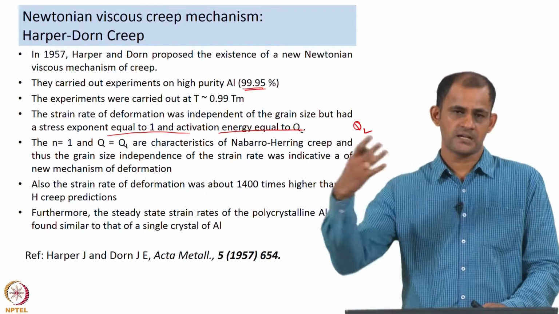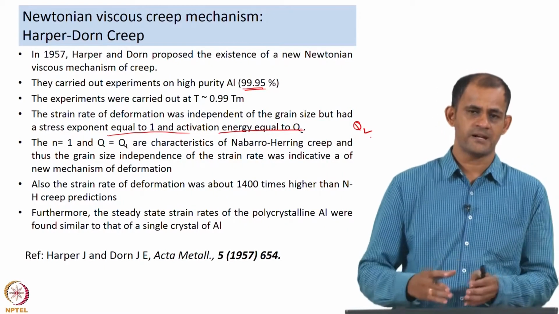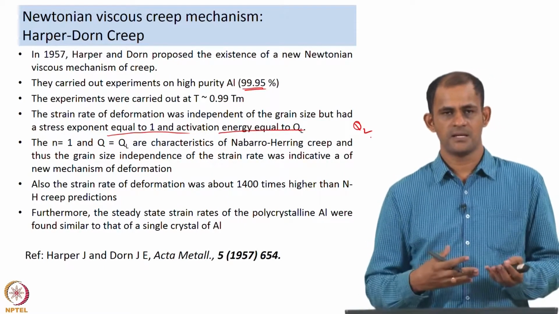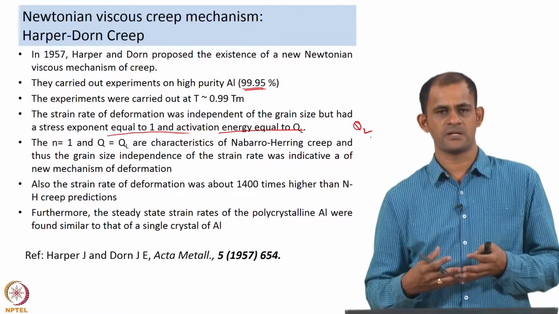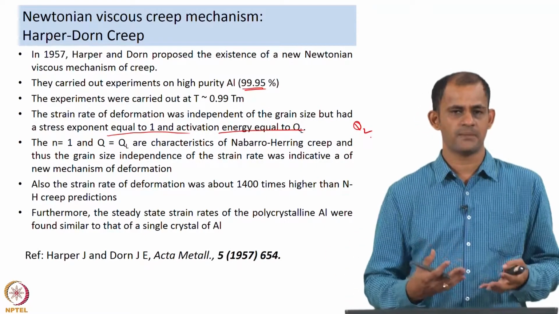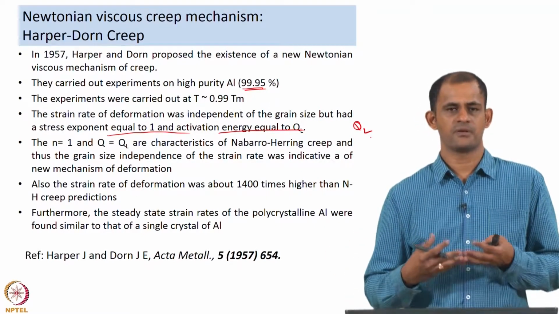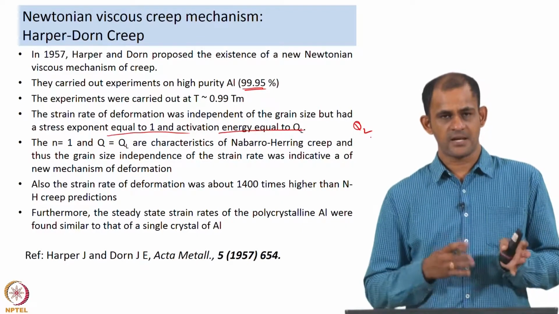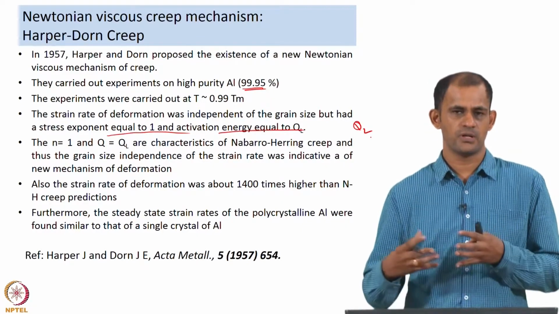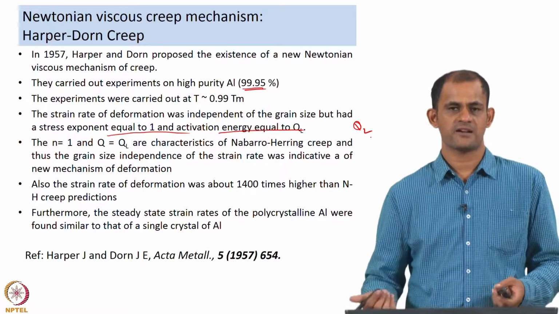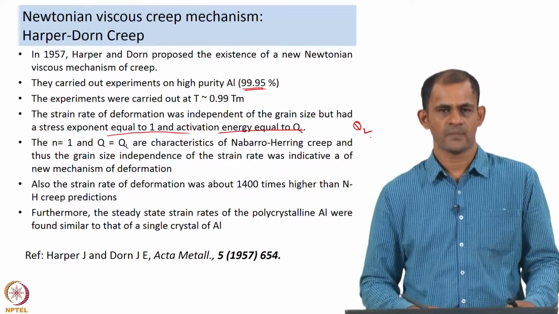Now, at that time, in 1948 and 1950, Nabarro and Herring came up with the concept of Nabarro-Herring creep, and in 1953 Coble came up with the concept of Coble creep. At that time, n equal to 1 and Q equal to QL were generally understood as characteristics of Nabarro-Herring creep.